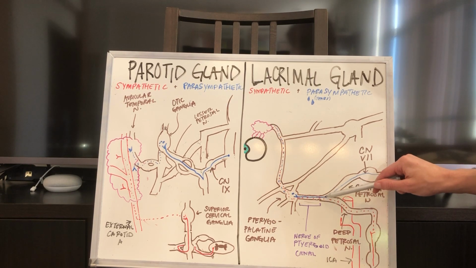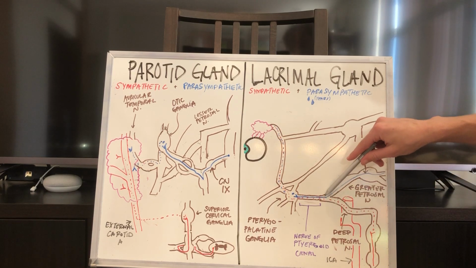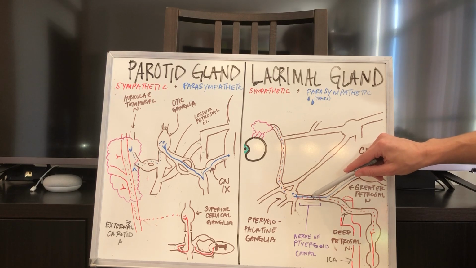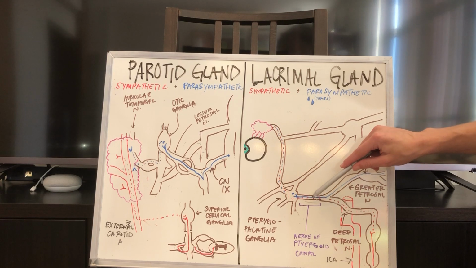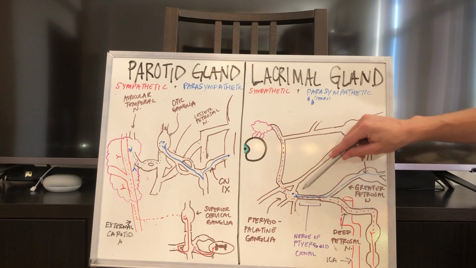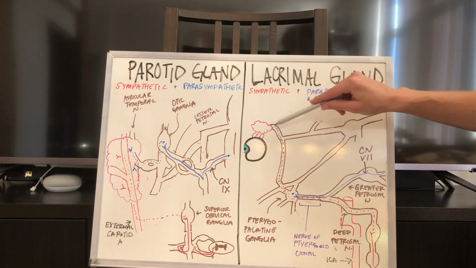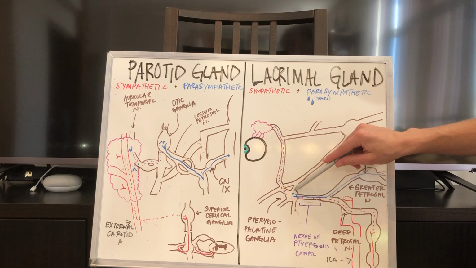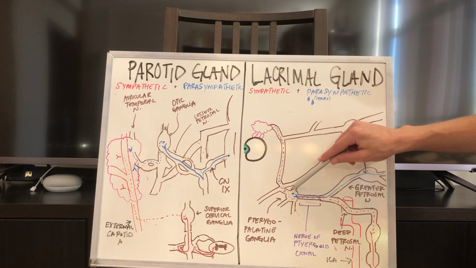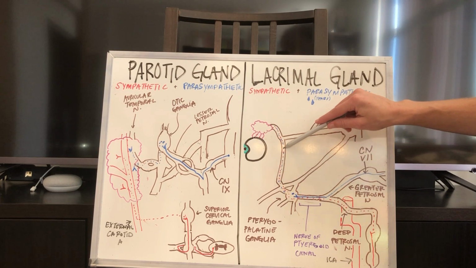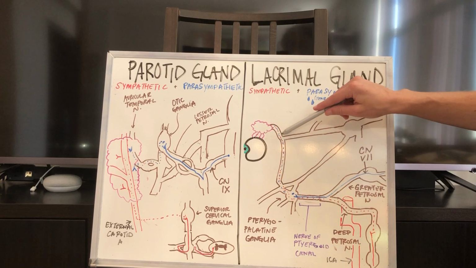form the nerve of the pterygoid canal. And the nerve of the pterygoid canal, as we can see here, contains postganglionic sympathetic fibers and preganglionic parasympathetic fibers, and they're going to go to the pterygopalatine ganglion, and the sympathetic fibers will pass right on through that ganglion and make their way to the lacrimal gland, and the preganglionic parasympathetic fibers will synapse with the postganglionic parasympathetic neuron, who will send its postganglionic parasympathetic fibers out of the pterygopalatine ganglion to the